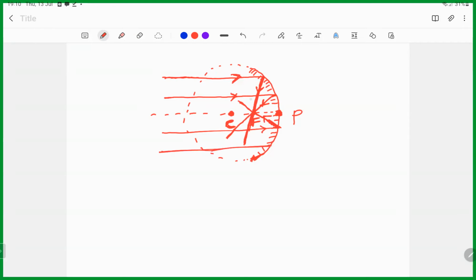Clear? So generally, how do we draw the reflected ray? How do we choose the direction?